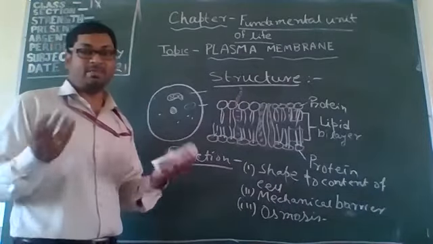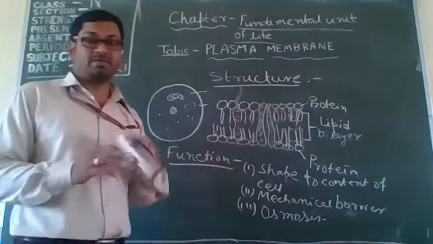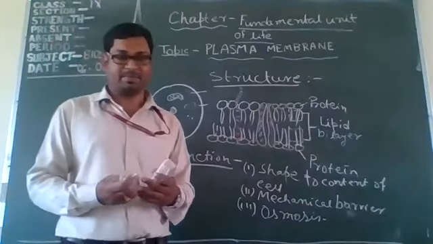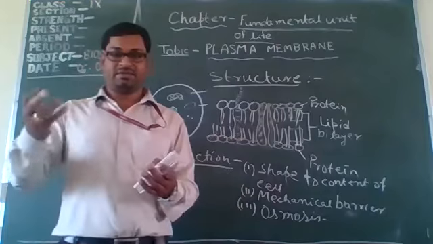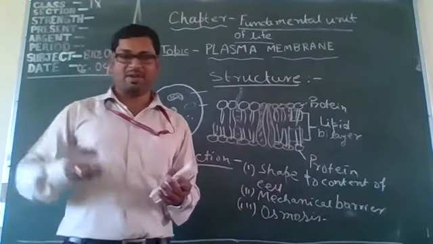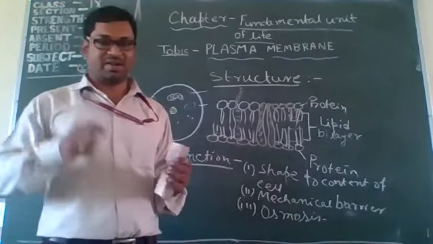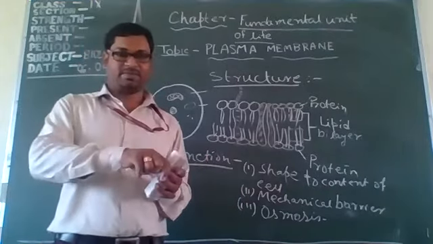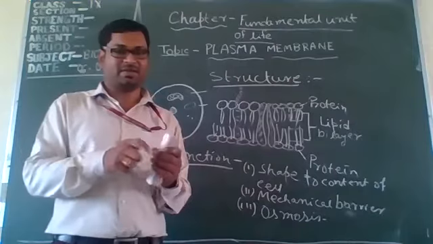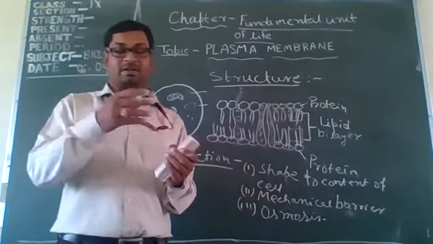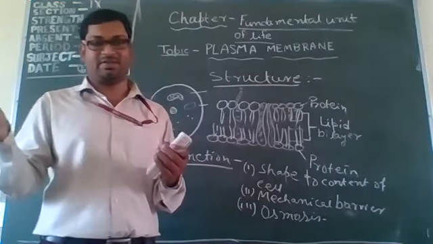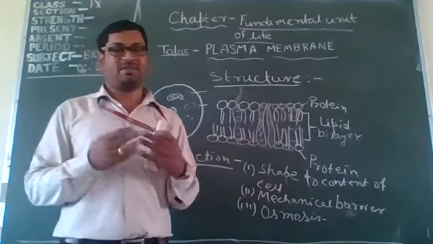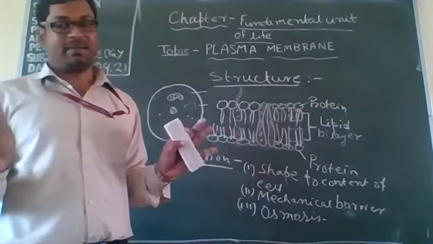Understood? And impermeability means substances do not pass through the membrane, such as polythene bags and balloons. During Holi, we pour colorful water inside balloons, but the colored water is not released from the balloons, because the rubber is not permeable.